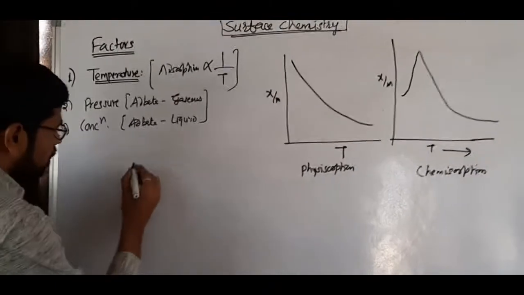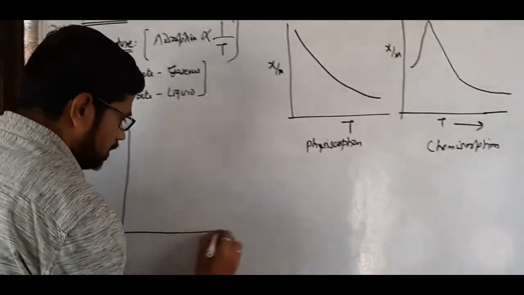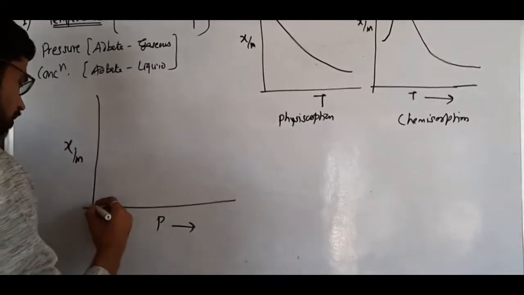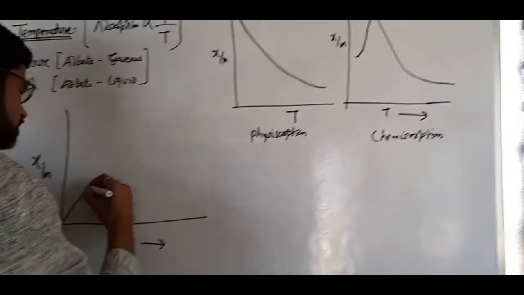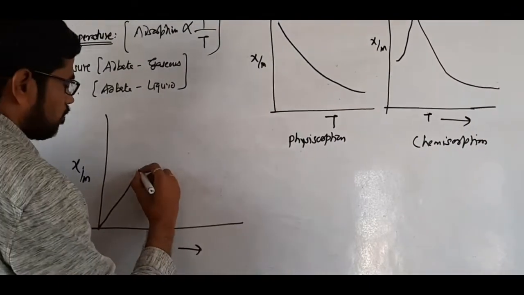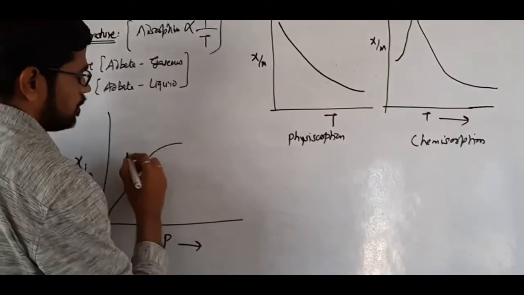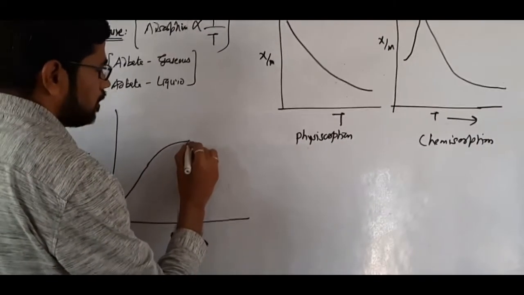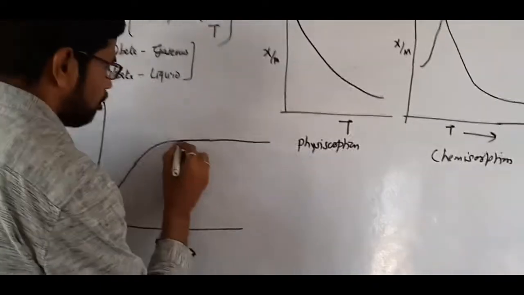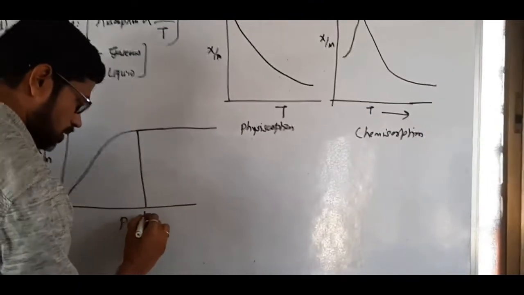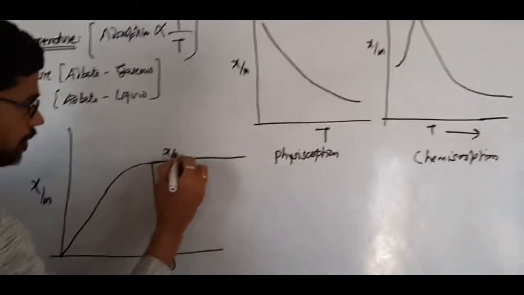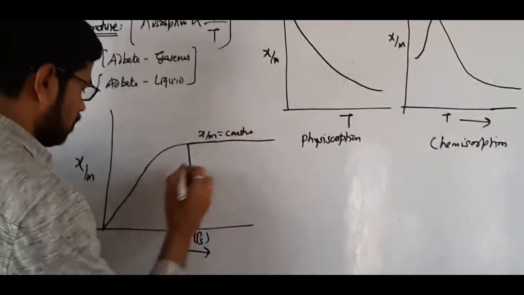See, when a graph is plotted between extent of adsorption against pressure, it has been observed that the rate of adsorption increases with increasing pressure initially, but after a certain time at moderate pressure it falls, and at a particular pressure the rate of adsorption remains constant. It neither increases nor decreases. The pressure from which it remains constant is called saturation pressure. Here X by M remains constant. It neither increases nor decreases.